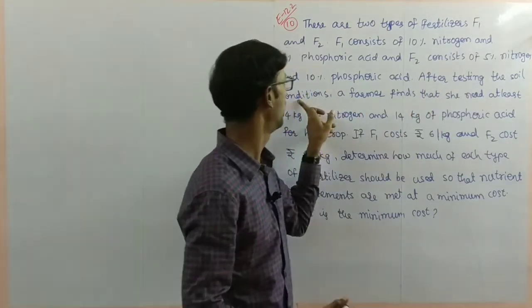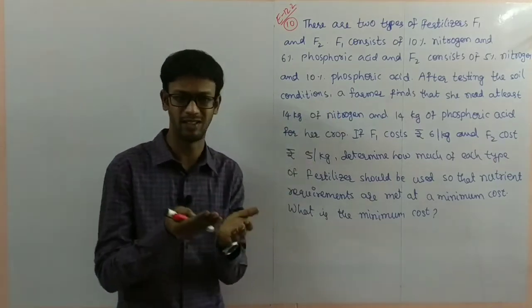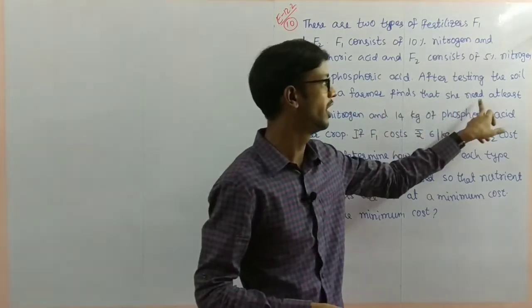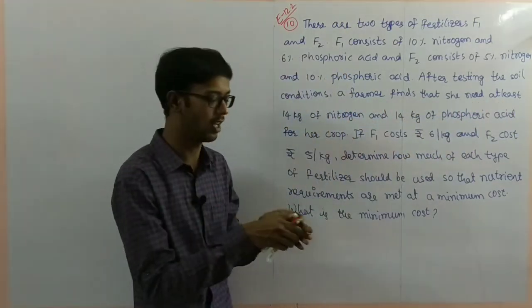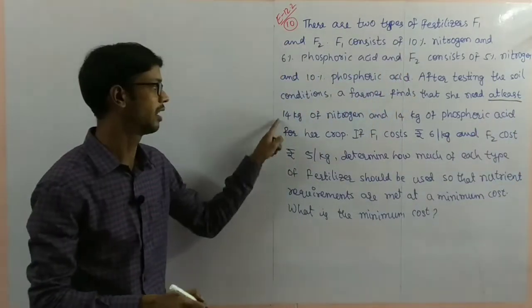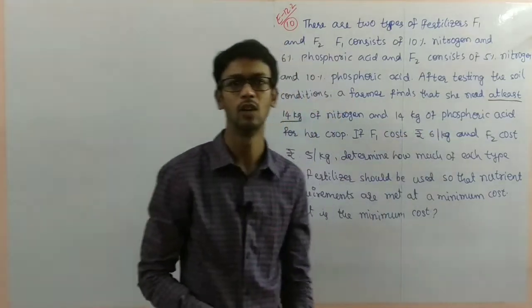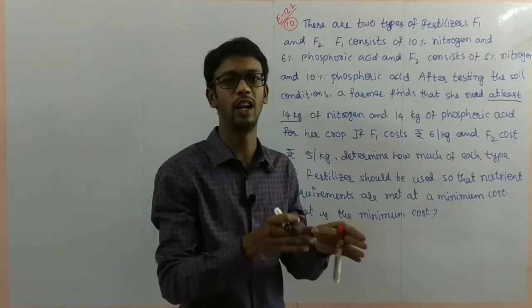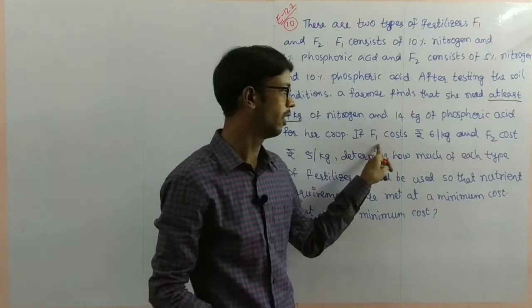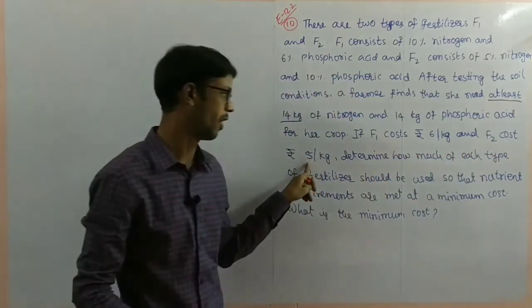After testing the soil conditions, based upon the soil's requirement for fertilizers, a farmer finds that she needs at least 14 kgs of nitrogen and 14 kgs of phosphoric acid. So this is on allocation. How much is needed, this total is called allocation for her crop. If F1 costs 6 rupees per kg, F2 costs 5 rupees per kg.